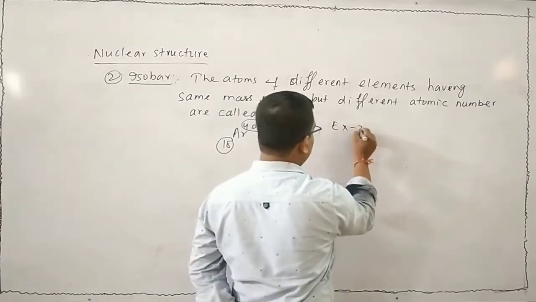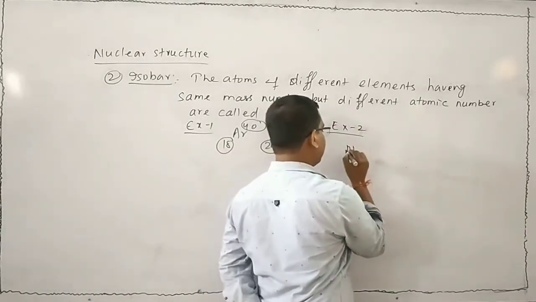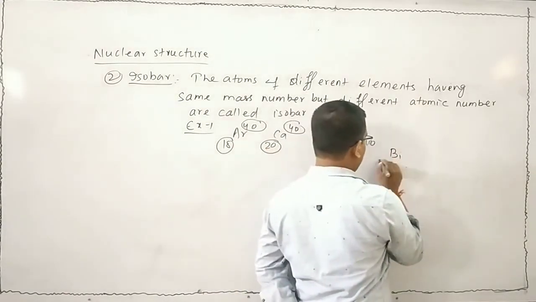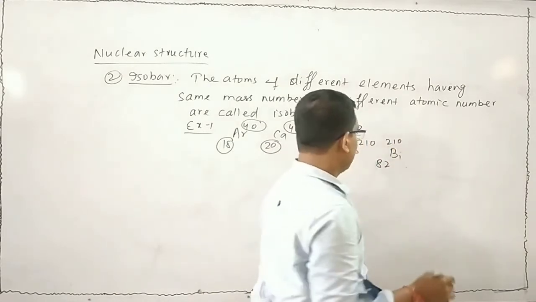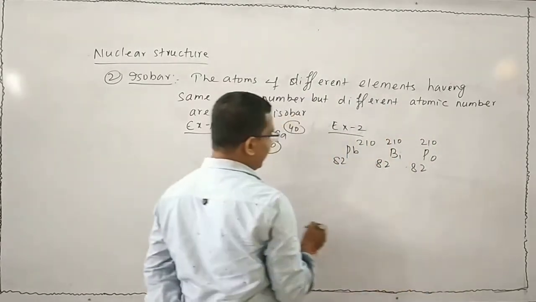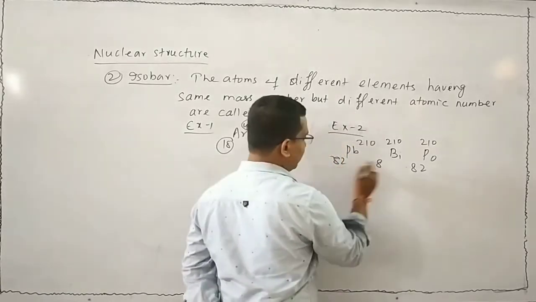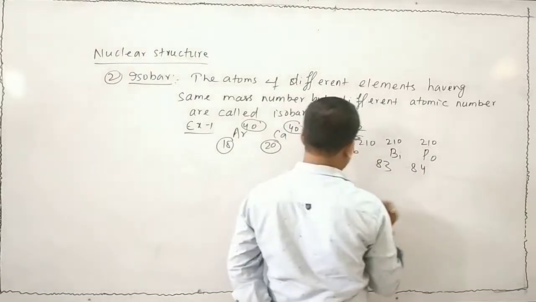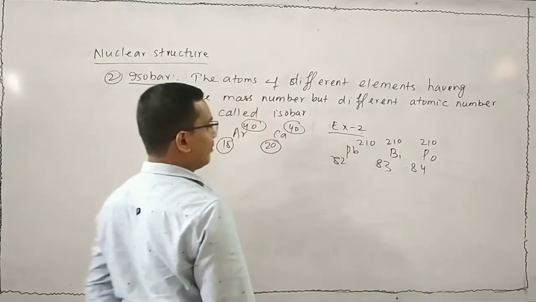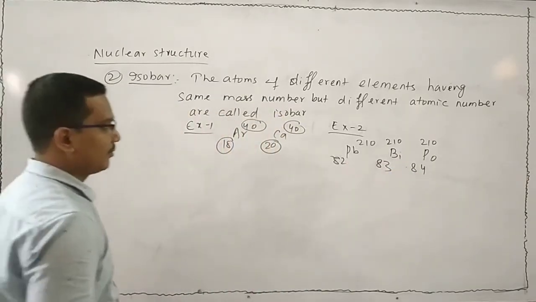Take another example. Lead 82, 210, bismuth 83, 210, polonium 84, 210. Here the atomic number is 82, 83, 84. The atomic number is different but the mass number is same, so these three are isobar to each other.